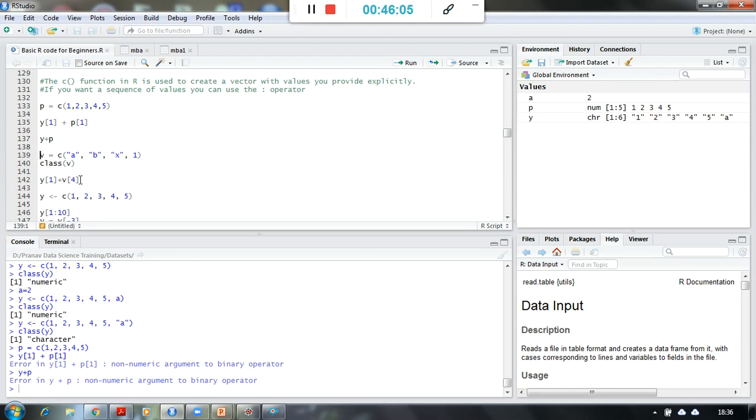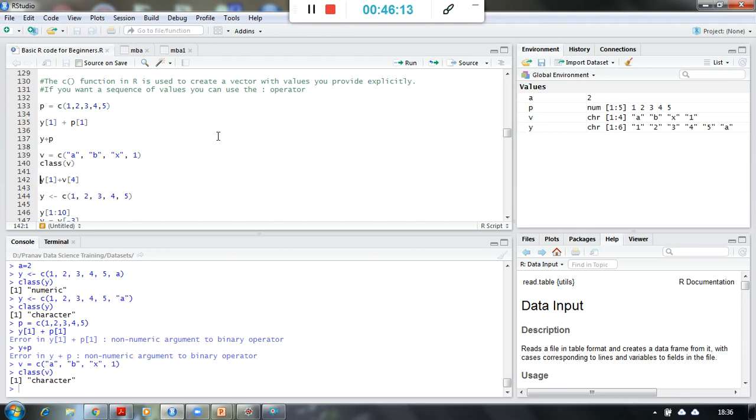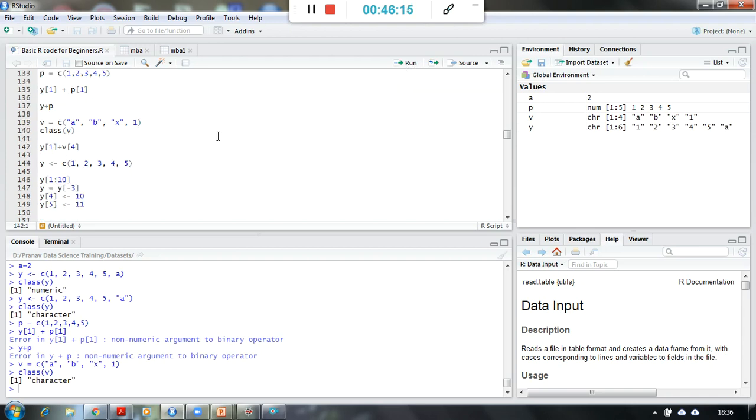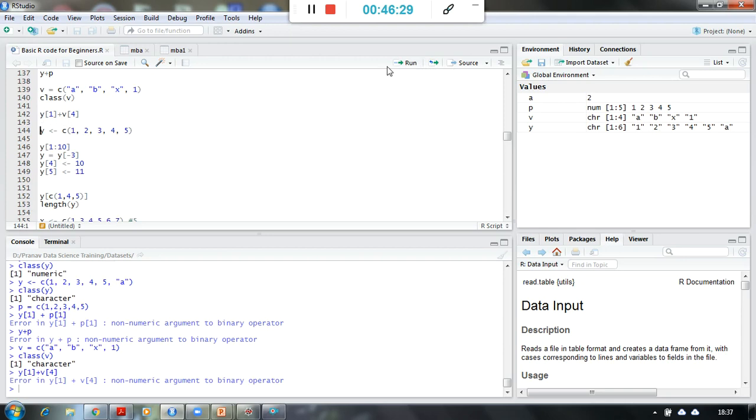So I am creating another vector where the first few elements are characters and then a numeric value. If you see the class of v, it is again character. So by default it becomes a character vector. Again, if I want to add the first value of y and the first value of v, which are both characters, you cannot do the addition of two characters.